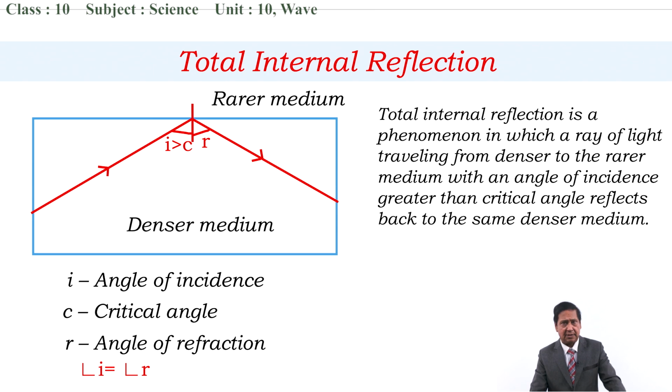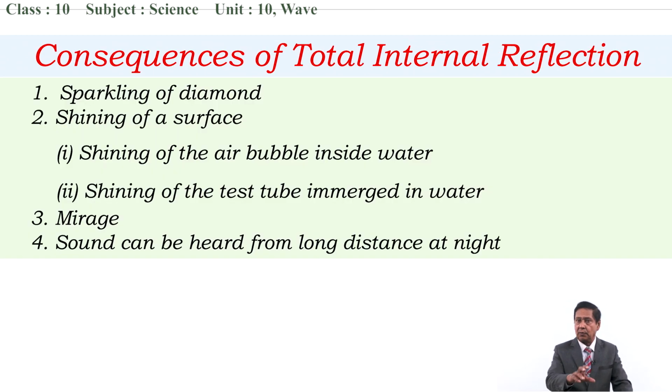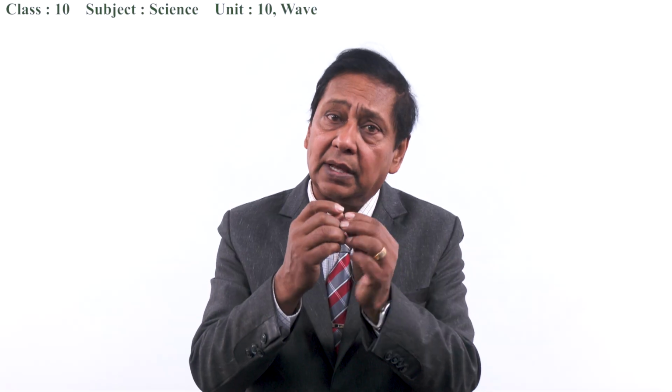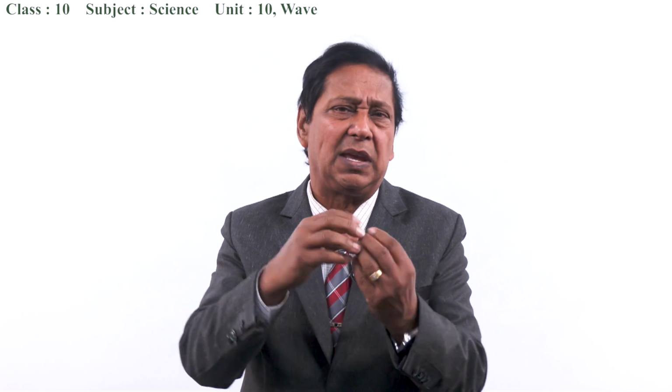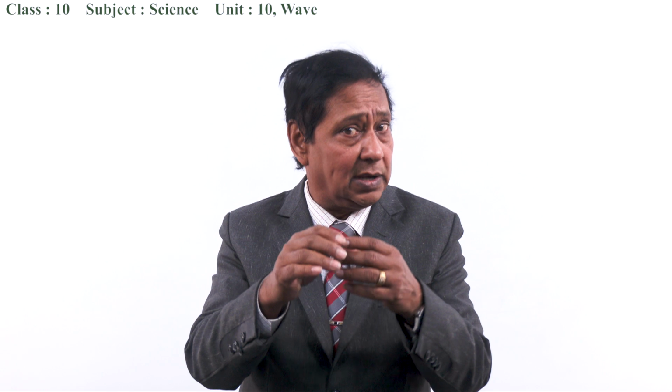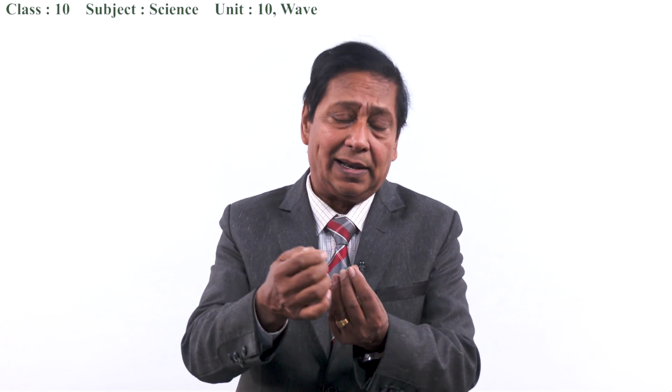Okay. Now after this, I want to come back to the consequences. What I told you, these are the major consequences we are going to focus on today. Sparkling of diamond is because of total internal reflection. Have you noticed that diamond is cut in such a way that it has many faces? It has many surfaces, and its critical angle is very less, 24 degrees. When light enters into this piece of diamond, which is cut very nicely, then what happens?